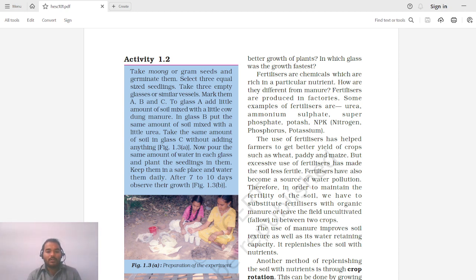In first you have added manure, in second you have added urea, and in glass C you are adding nothing, only soil. Now pour the same amount of water into each glass and plant the seedlings in them.